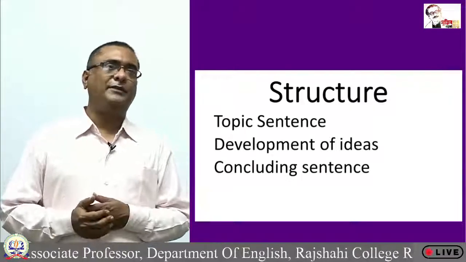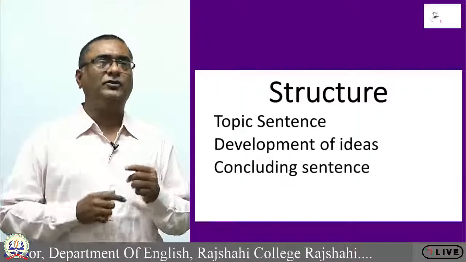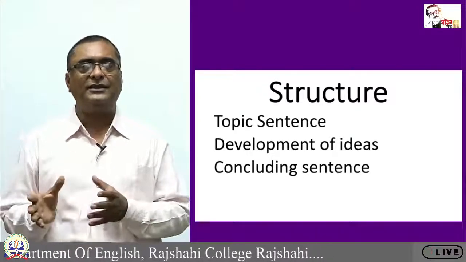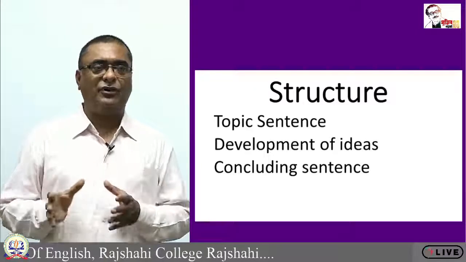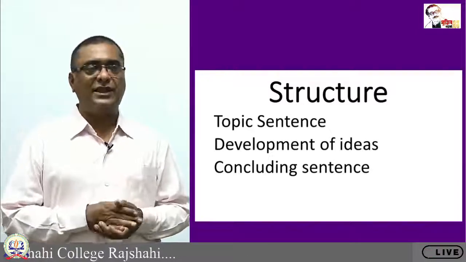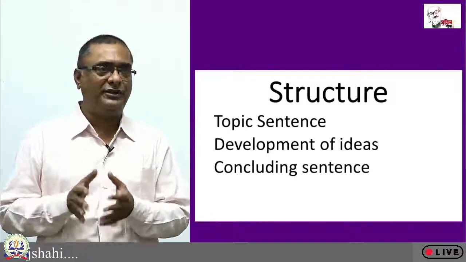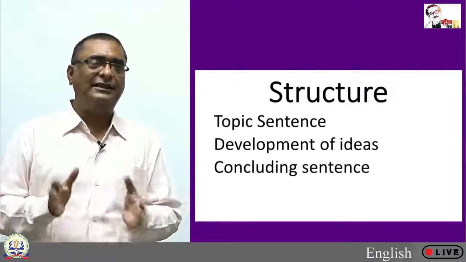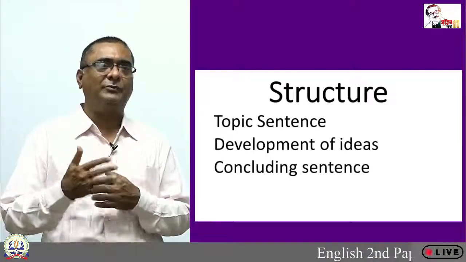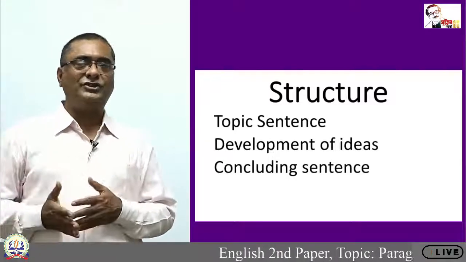So, the topic sentence is the main sentence of the paragraph around which the main ideas of the paragraph revolve. Development of ideas means that your ideas will revolve around the topic sentence. Your ideas will generate new content, new things, new issues regarding the topic sentence. So, what you said in the topic sentence should be elaborated with a sufficient number of ideas in the paragraph, and those ideas have to be organized in a proper manner, and that is the organization of a paragraph.